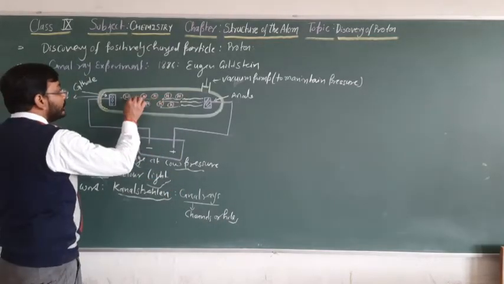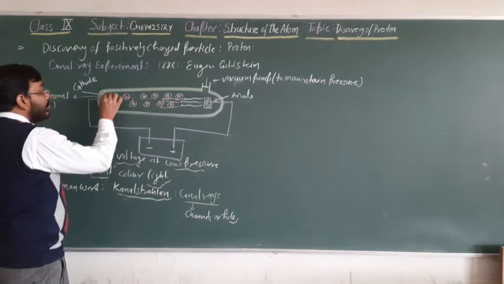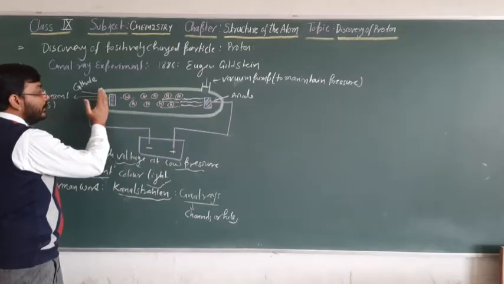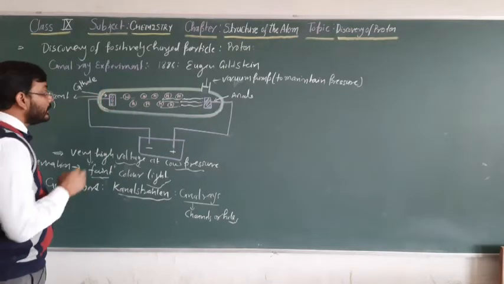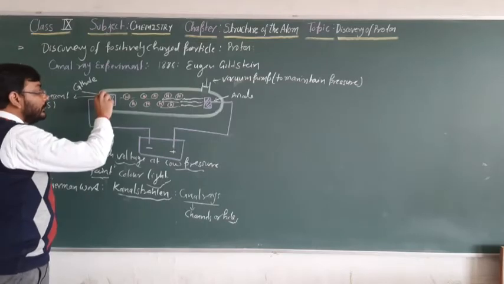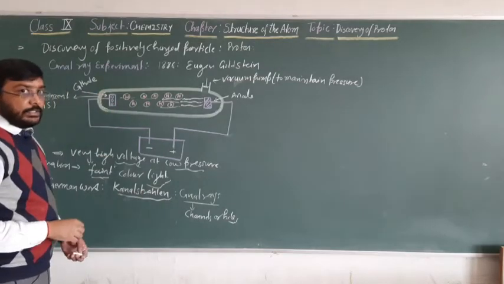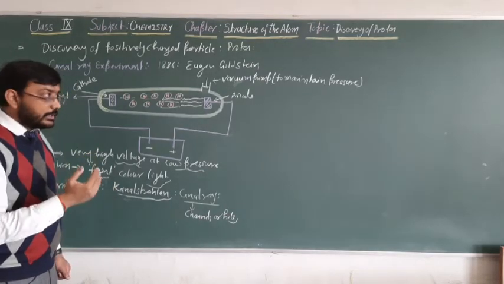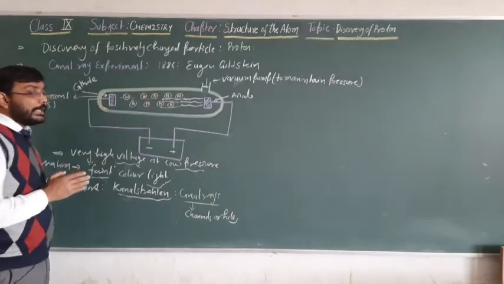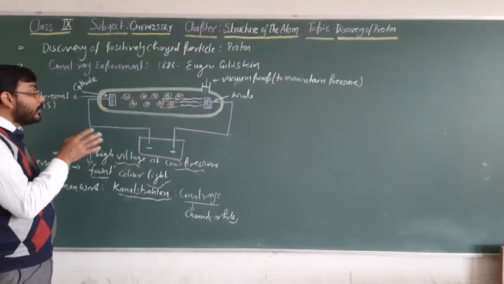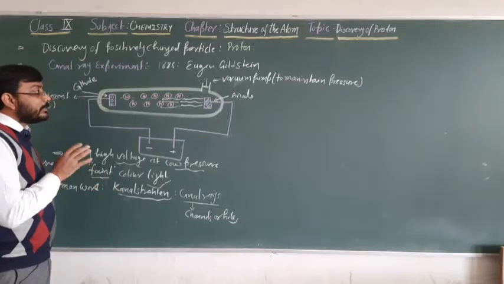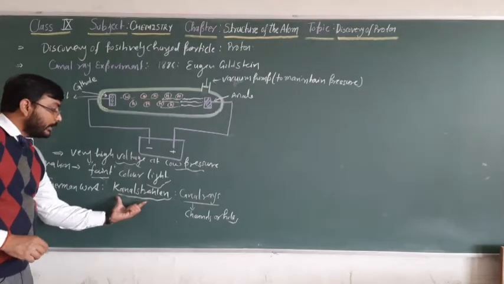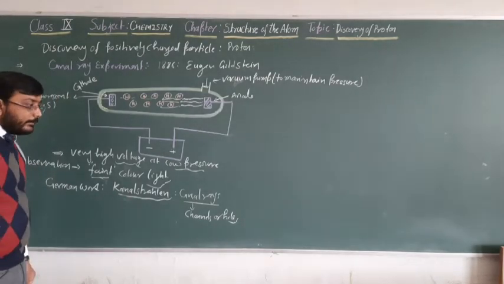When these rays passed through the holes, they were observed. After passing through the channels or holes which he had made in the cathode, he recognized these rays. That's why he called them canal rays, using the German term Kanalstrahlen.